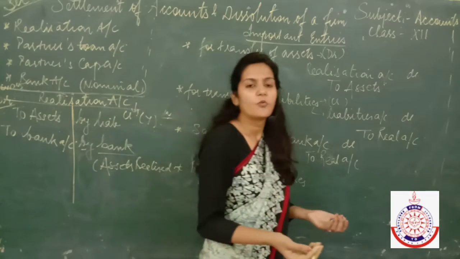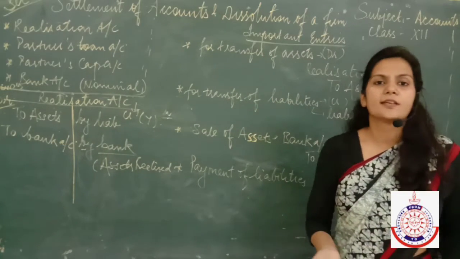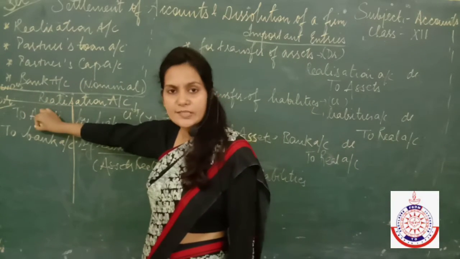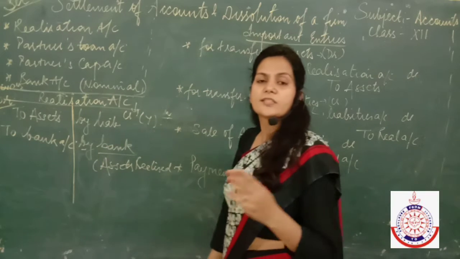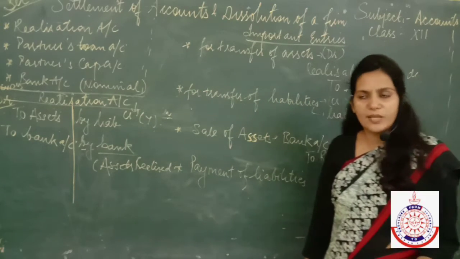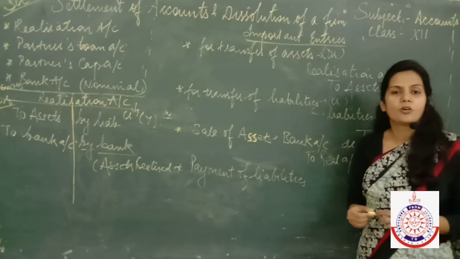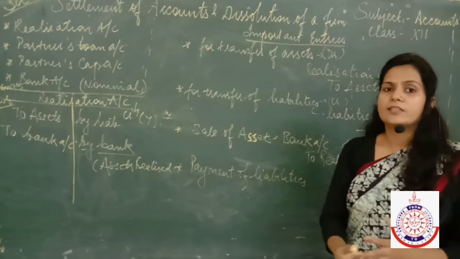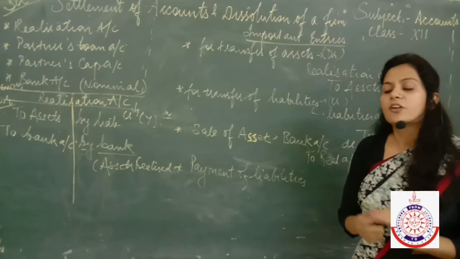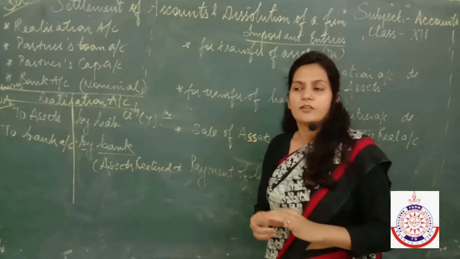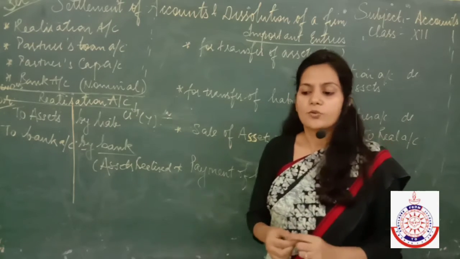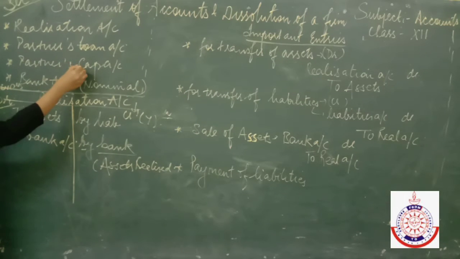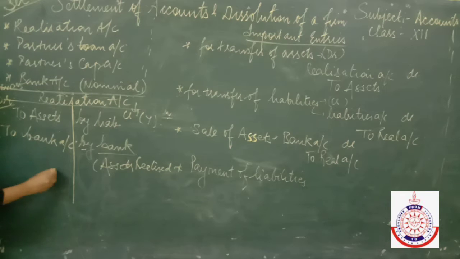And after selling off the assets, after making payment of all the liabilities, we might be left with some money, which is known as profit or loss. Because you know very well that realization account shows all the incomes and the expenses, and difference between income and expenses, profit or loss as the case may be. So in this question also, after selling off all the assets and after making payment of all the liabilities, we will be left with some money, whether a profit or a loss. So ultimately, we have to transfer that profit or loss to all the partners. I hope this point is clear.